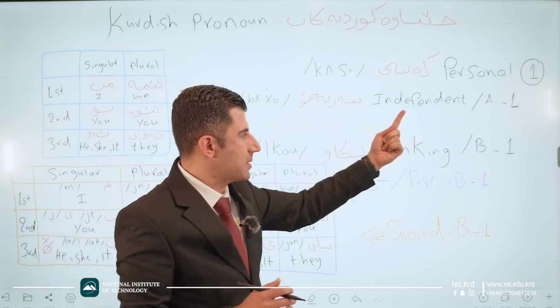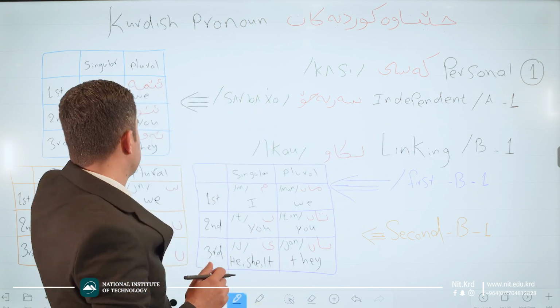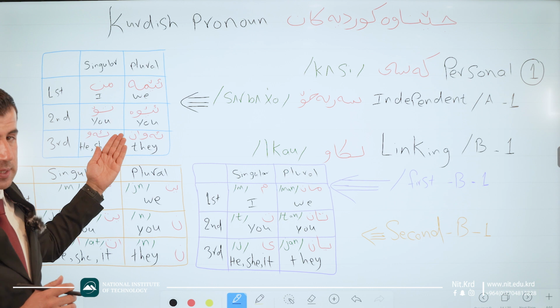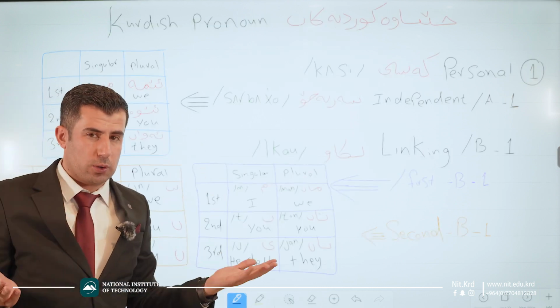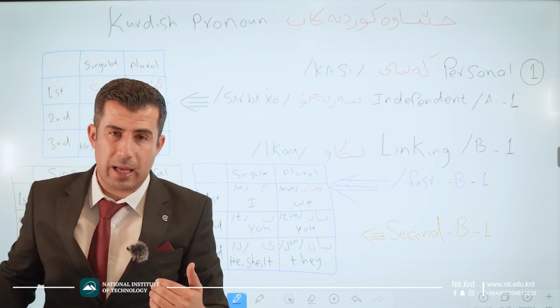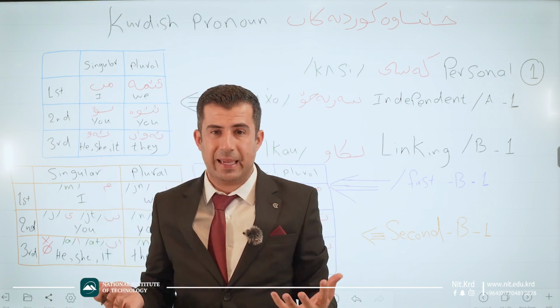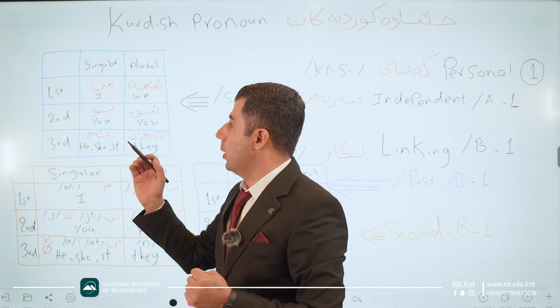Serbakho. That is number one. Good. Personal pronouns, number one. In personal pronouns, we have six ones. According to singular and plural, we have both. And for the first person, the second person and the third person, somehow it's like English, but with a small difference. Good. Let me tell you how.